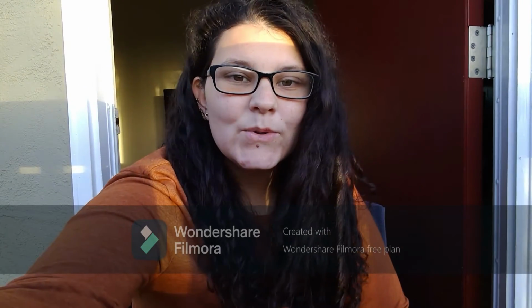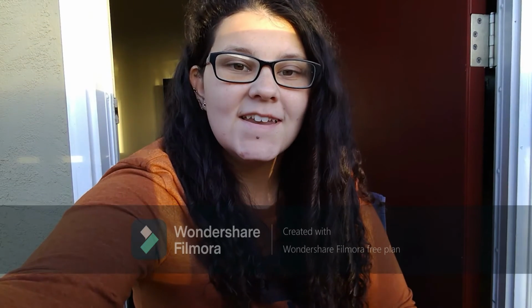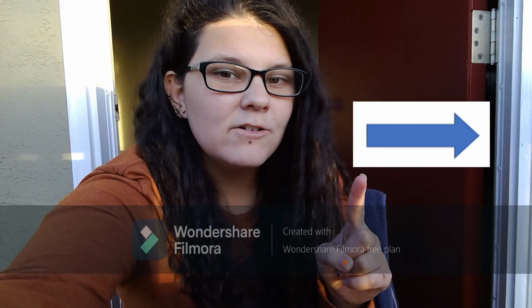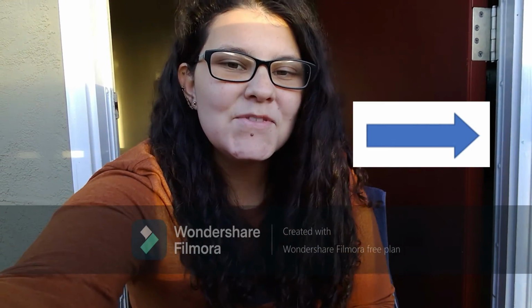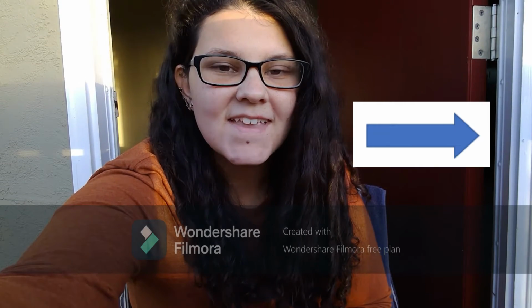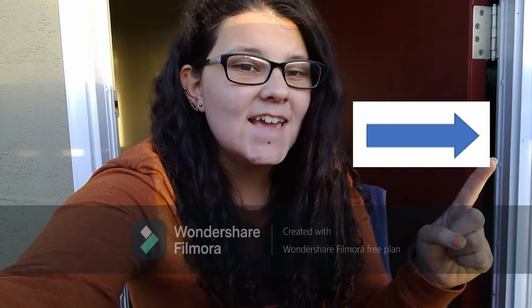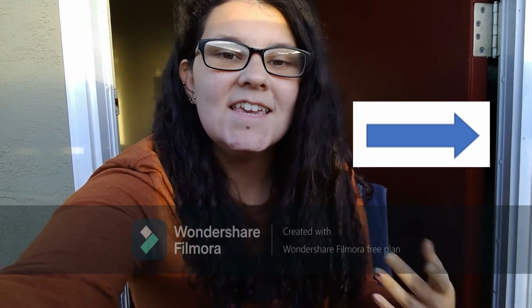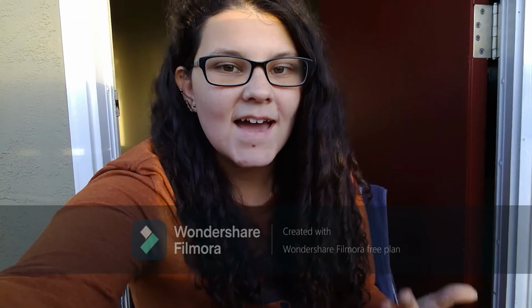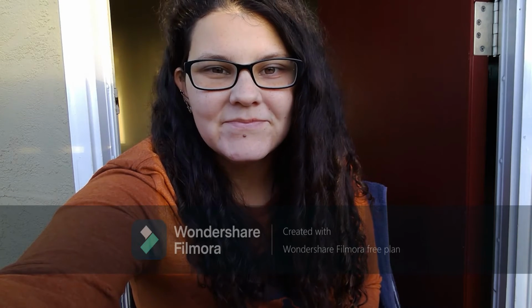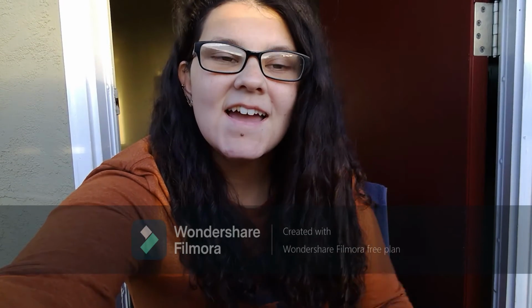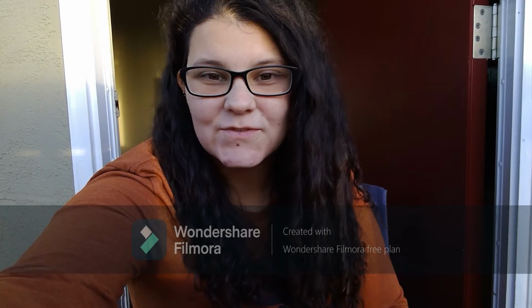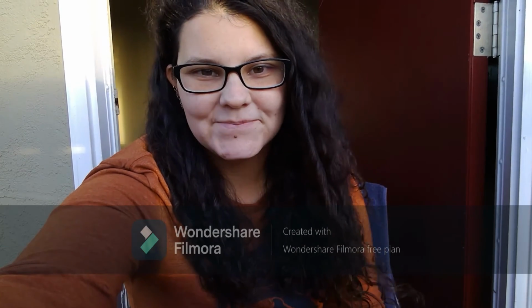So, the animal or plant that is on the end of the arrow is the animal that is being eaten. And the animal that is at the tip of the arrow is the animal that is eating or consuming that plant or animal. This way we can see how the energy is being transferred from one organism to another.